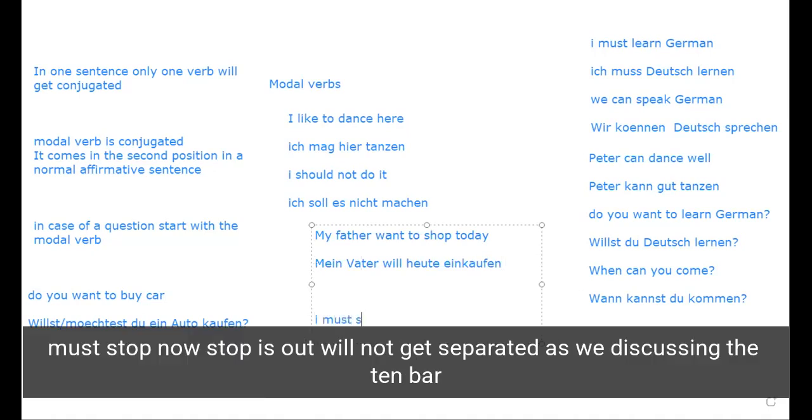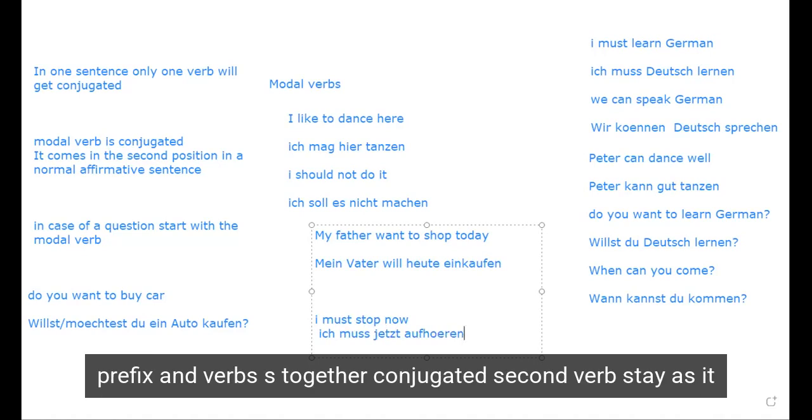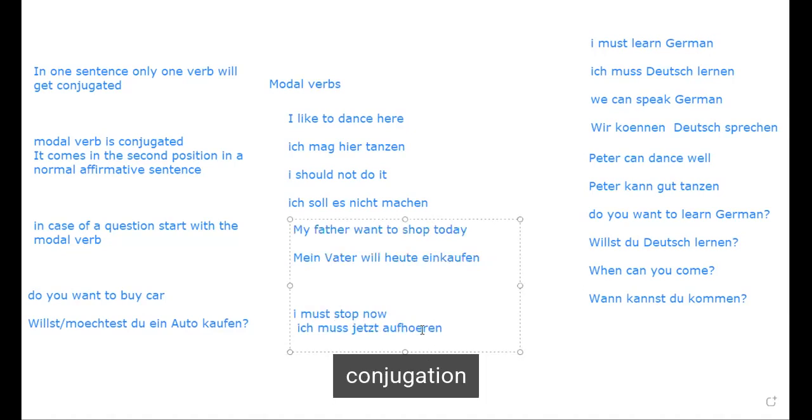I must stop now. Stop is aufhören. It's a separable verb. Aufhören here will not get separated, as we discussed in the separable verb case. So, ich muss jetzt aufhören. There is no separation of prefix and verb. Prefix and verb stay together in the case of modal verbs. The modal verb will get conjugated. The second verb, the separable verb, will stay as it is, without any separation and without any conjugation. Ich muss jetzt aufhören.